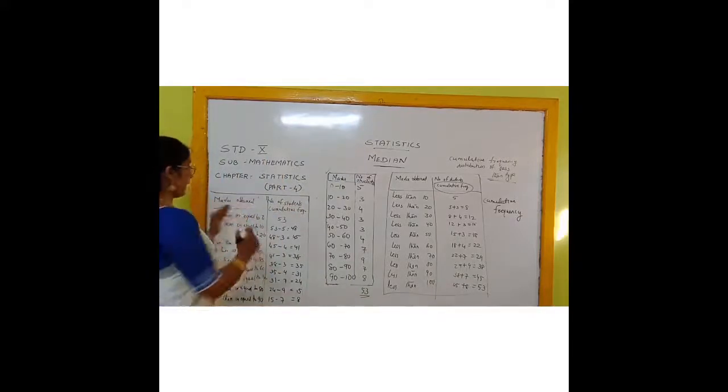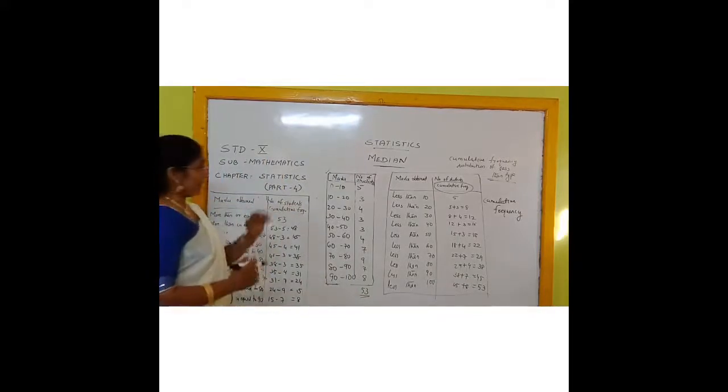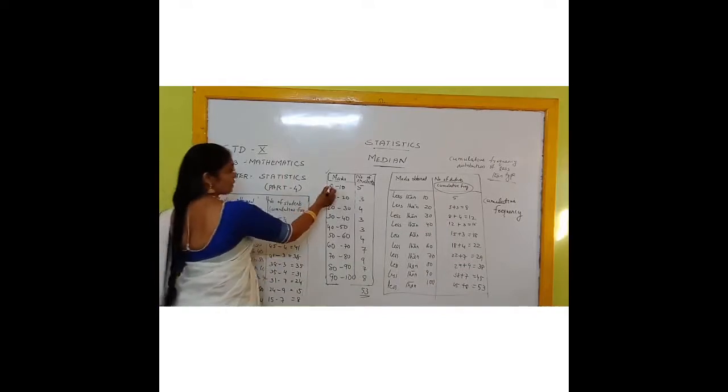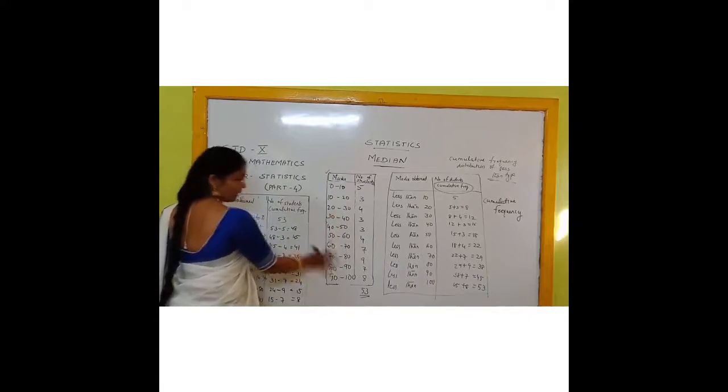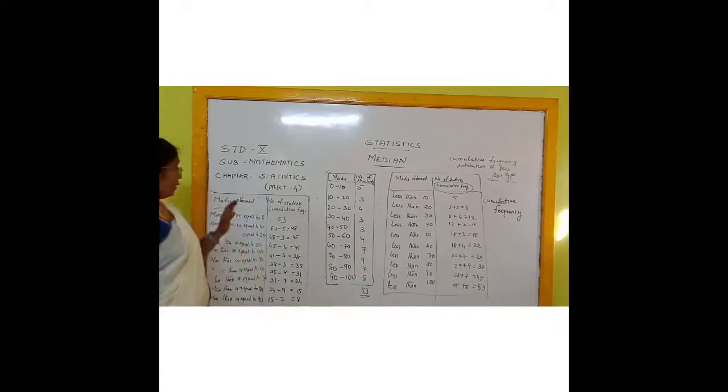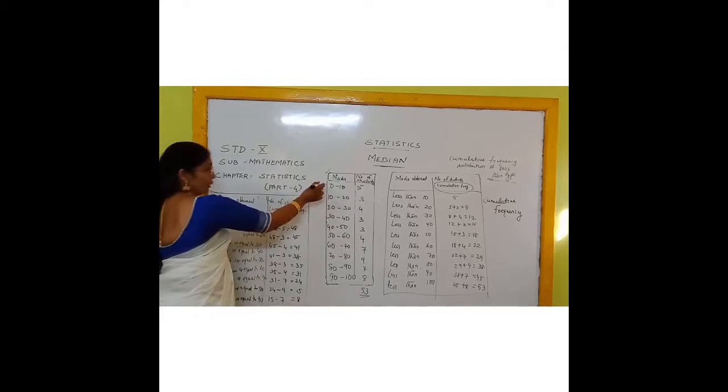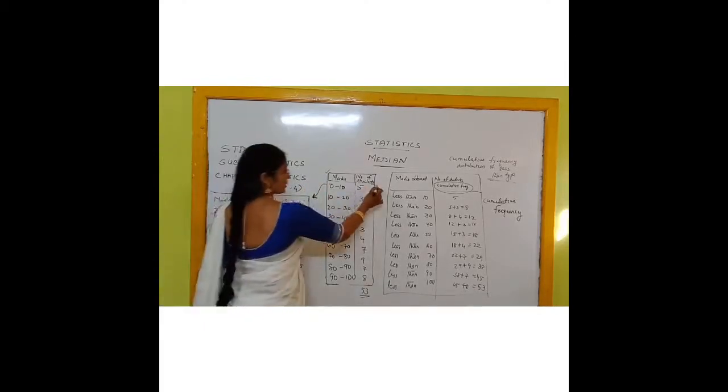How can you write that? This is the more than type, which means we are taking the lower limits. Which are the lower limits? 0, 10, 20, 30, 40, 50, 60, 70, 80, 90. These are the lower limits. We are going to represent this table in another manner. The two ways I have represented: one is this way and one is this way.